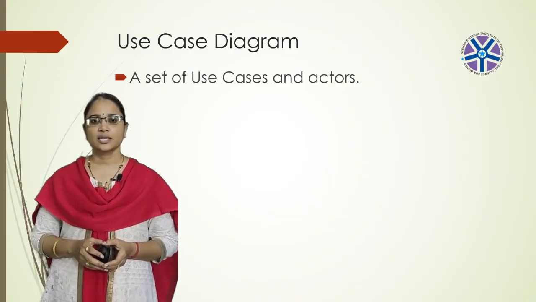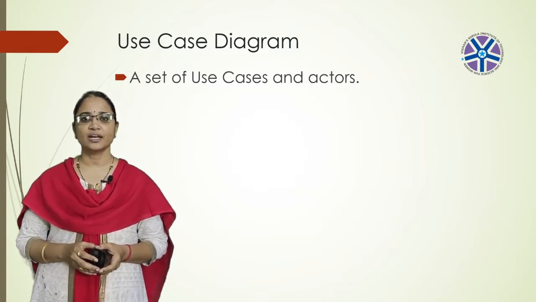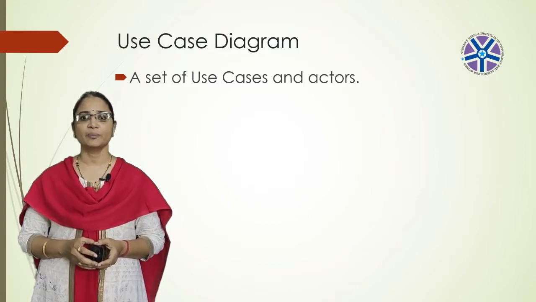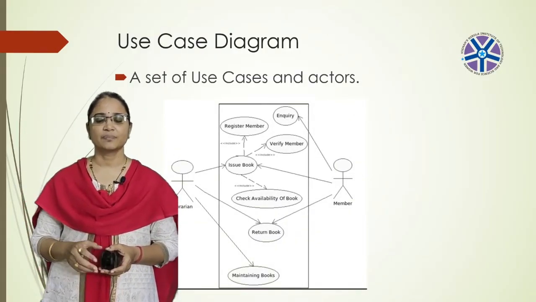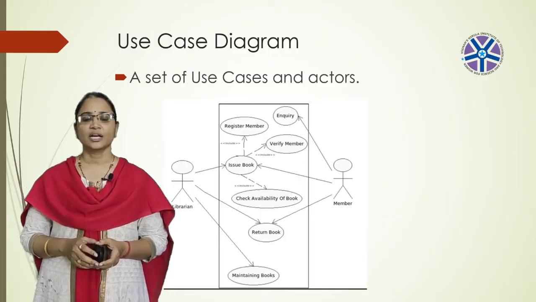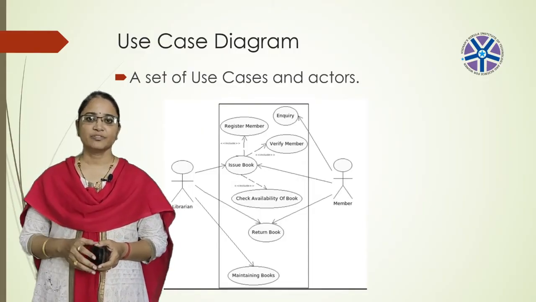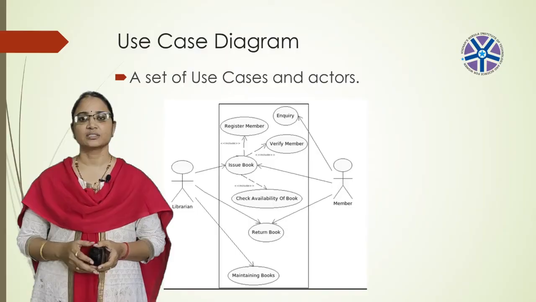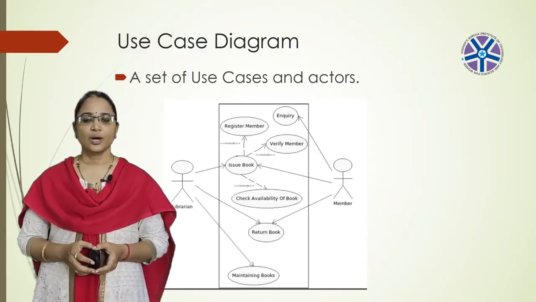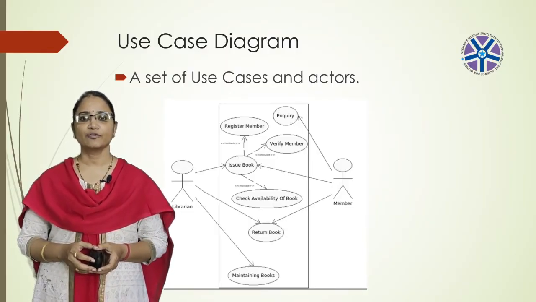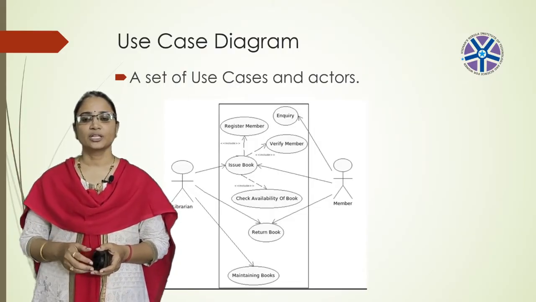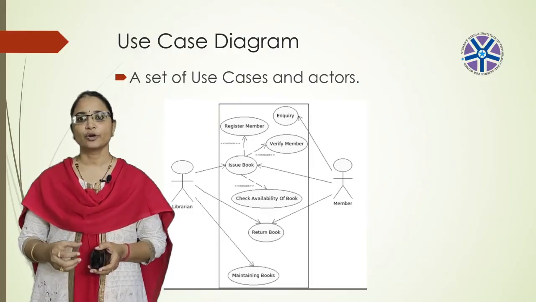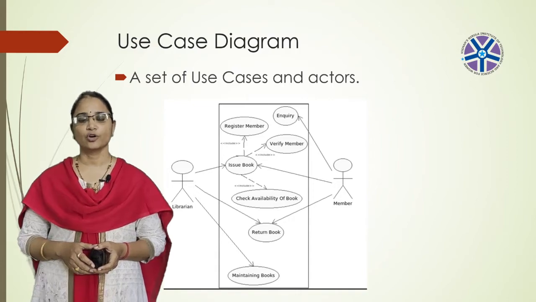And here is an example use case diagram for a library management system. In the library management system, we have some actors. The actor symbol is represented there, and here we have the association between the actors and use cases. Here we have two actors, the librarian and the member of the library. The librarian may be issuing the books and the member may be borrowing the books, and he will inquire about the book, whether the book is present in the library or not.